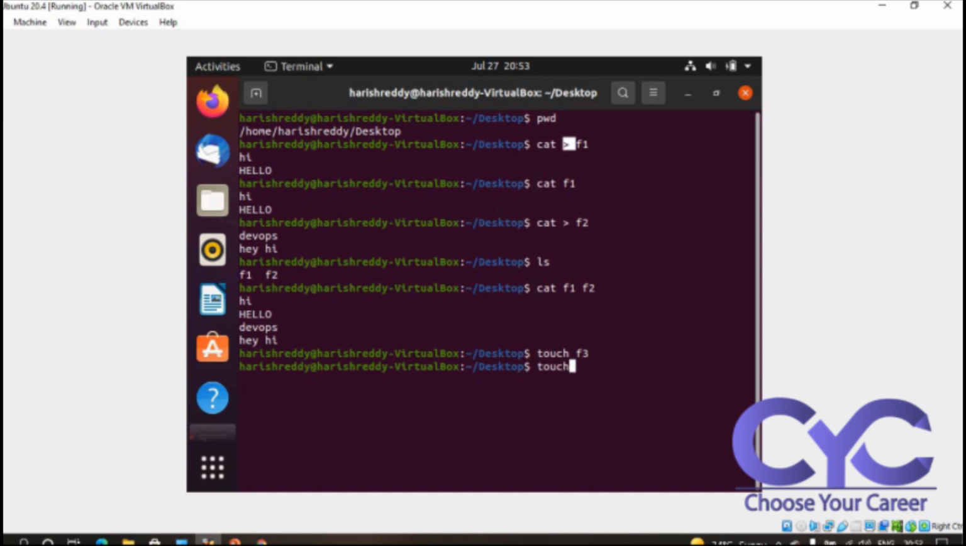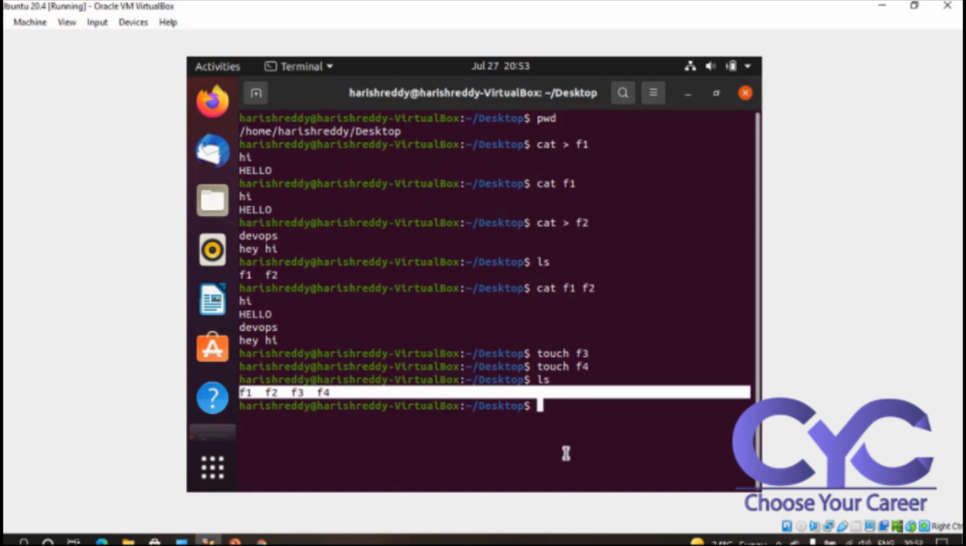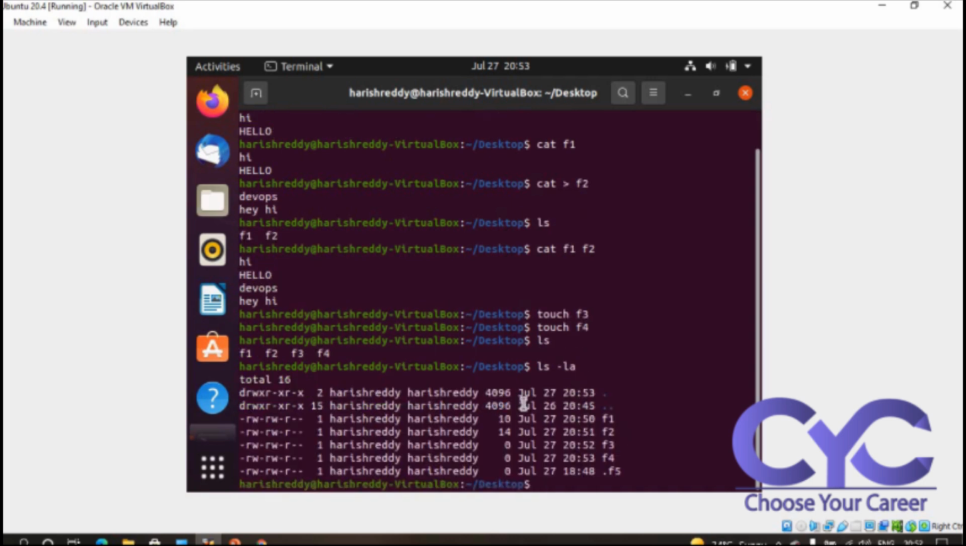Touch f4. So if I want to see all files, ls. See here, f1, f2, f3, f4. Four files have been created. If I want to see hidden files, what I should do is ls minus la. See here, my hidden files.